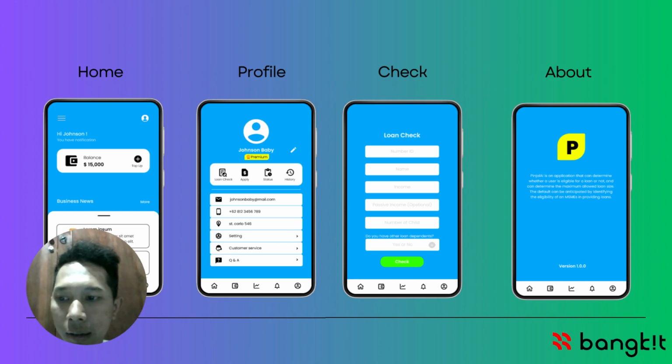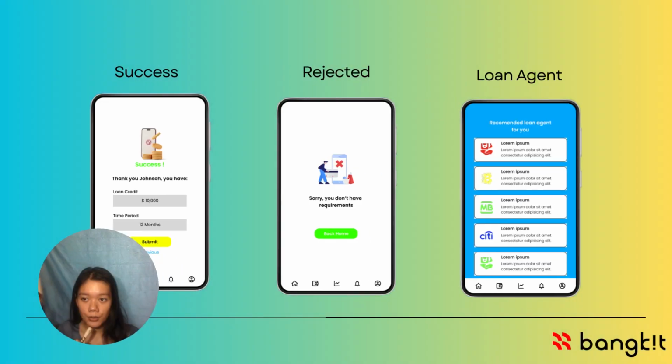And for the loan check, we must input the data of the money borrower. And this is the page about PinjolAI. So if your loan is accepted, the page will be like the success page. And if your loan is rejected, the page will go into the rejected page. And the last one is the page of the loan agent.